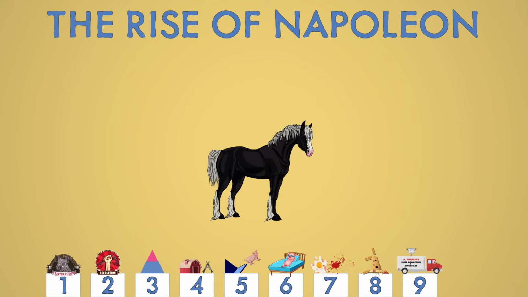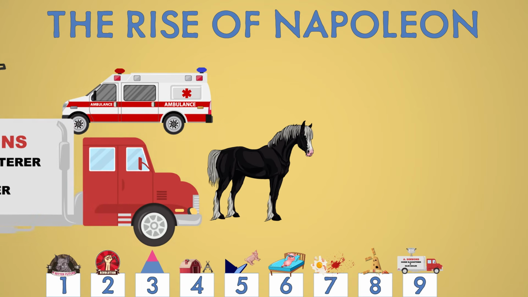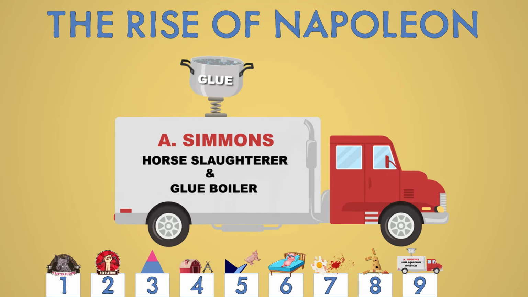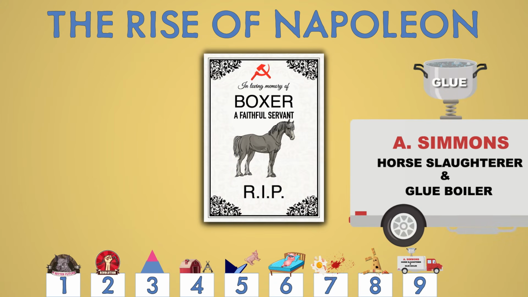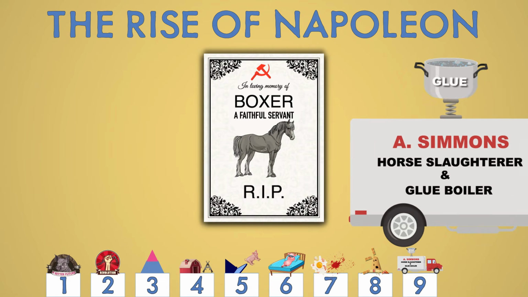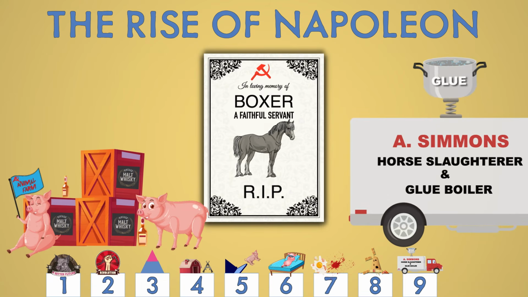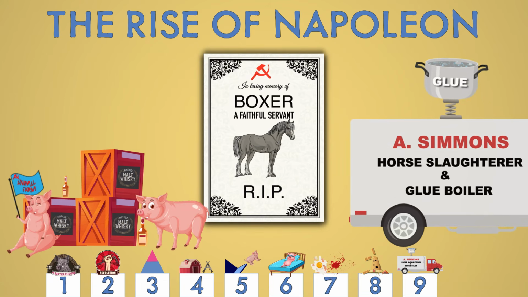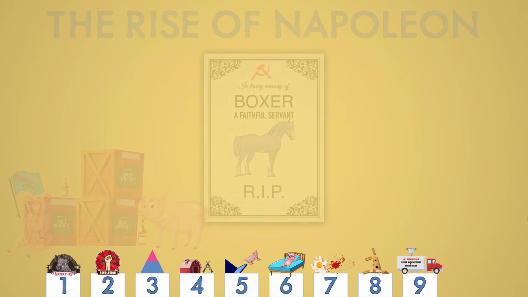Boxer has been ill through overwork and now collapses again. And Napoleon says he will be treated at a hospital. But the lorry that collects him seems to belong to a slaughterhouse. And 3 days later, the pigs announce that sadly, Boxer died in hospital. This, of course, is another lie, because shortly after, the pigs mysteriously find money to buy whiskey and get drunk again. They have clearly bought it with money raised from selling Boxer's body to the slaughterhouse.